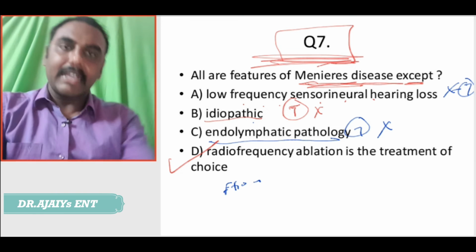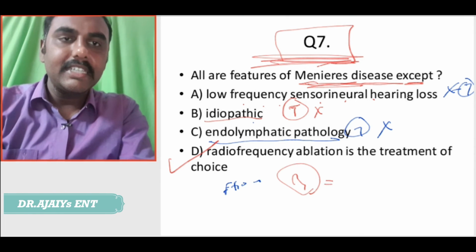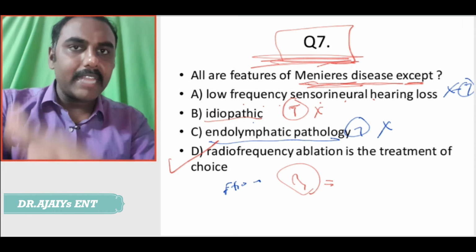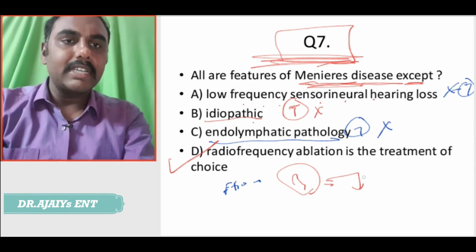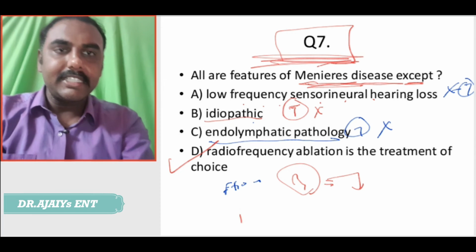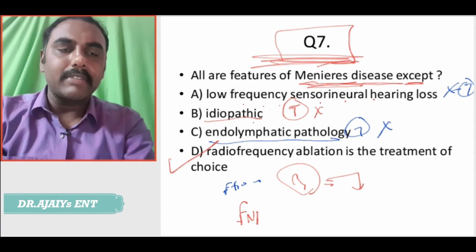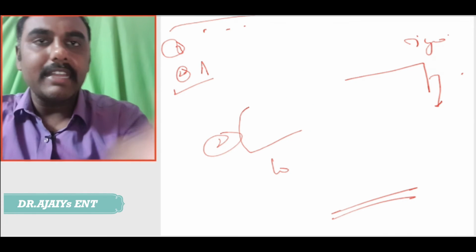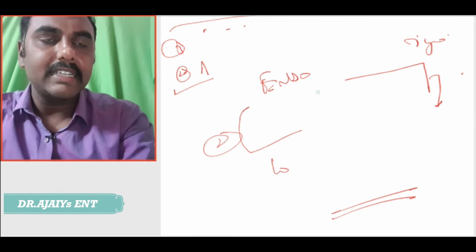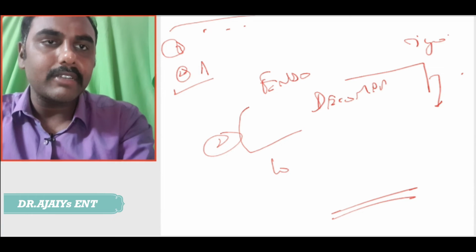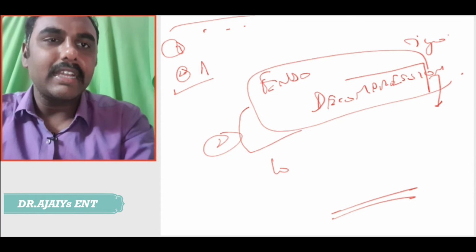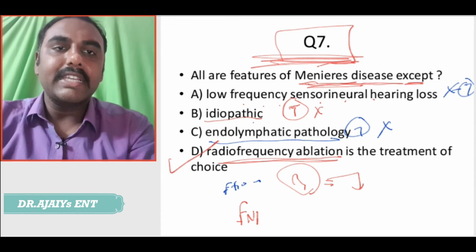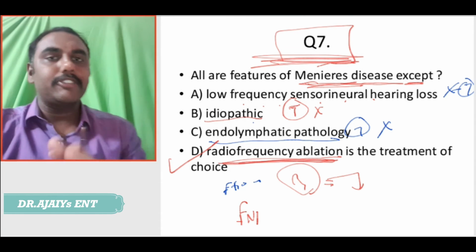But again I will say, what is the treatment of Meniere's disease? Treatment is a medication what we give, but is there any surgical management for Meniere's disease? Yes, the surgical management is endolymphatic sac decompression. We are now dealing with the endolymphatic sac. Endolymphatic sac decompression is the surgical treatment of choice, first one. Radiofrequency ablation or ultrasonic destruction can be tried, but it is not the ideal treatment.